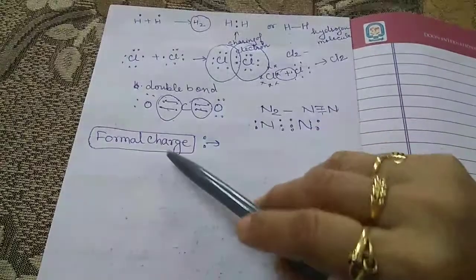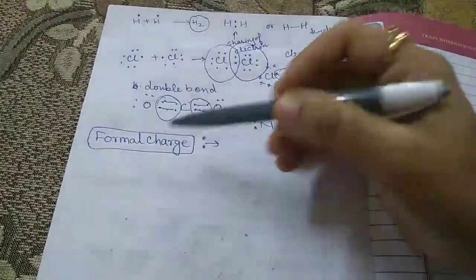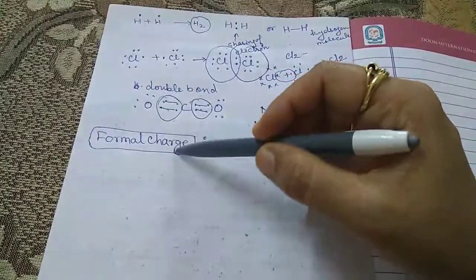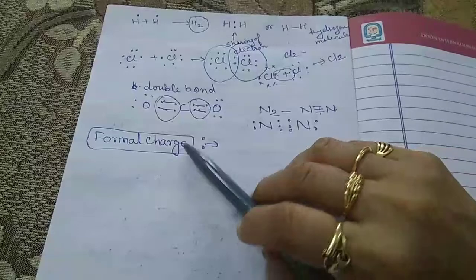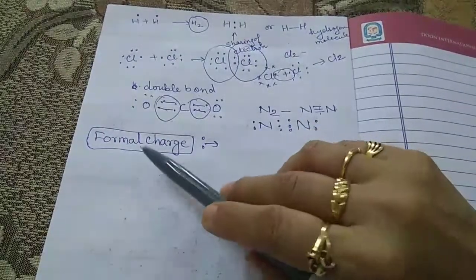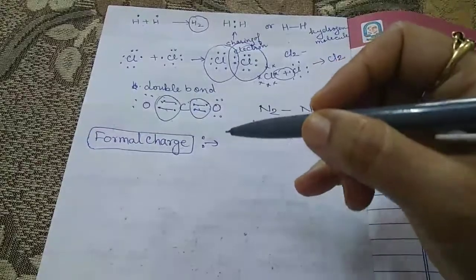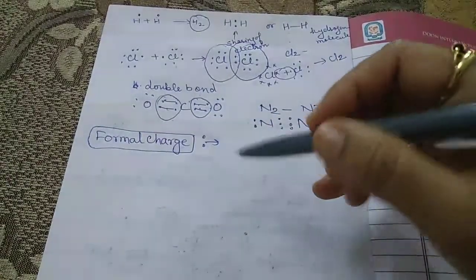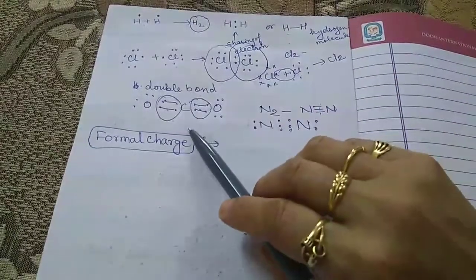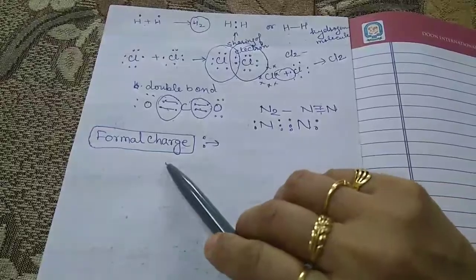Now the next heading is the formal charge. In the case of polyatomic ions, the net charge is possessed by the ion as a whole and not by a particular atom. It is possible, however, to assign a formal charge on each atom.